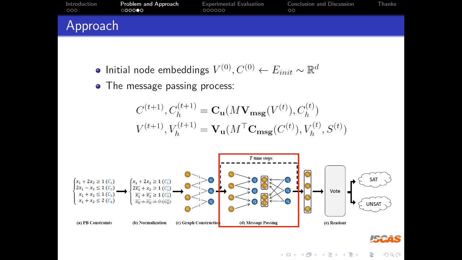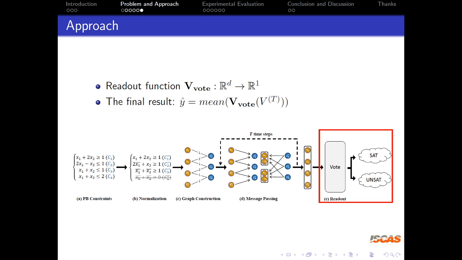Now let's go inside the GNN model. It is also an implementation of a message passing neural network. As mentioned above, for each node, there is an embedding vector to represent its information. In each time step, the information is firstly passed from the variables to constraints, and then in the opposite direction. So the node embeddings are updated iteratively. After the message passing process, the features related to the problem structures are contained in the node embeddings.